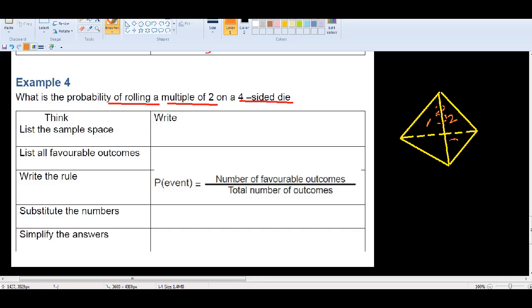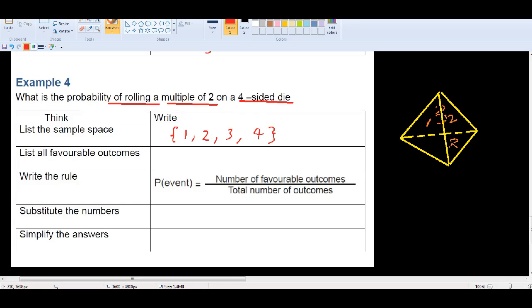And here's another 4. Okay, suppose this is a 4-sided die, right? So for a 4-sided die, what's the sample space? So there are 4 possible outcomes, right? So just write the 4 possible outcomes: 1, 2, 3, 4.